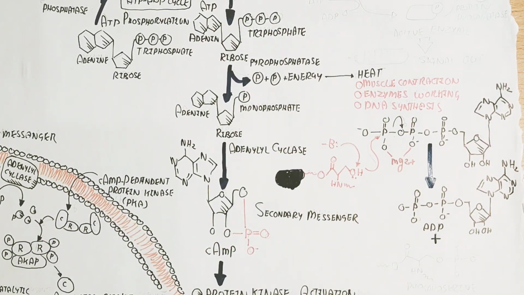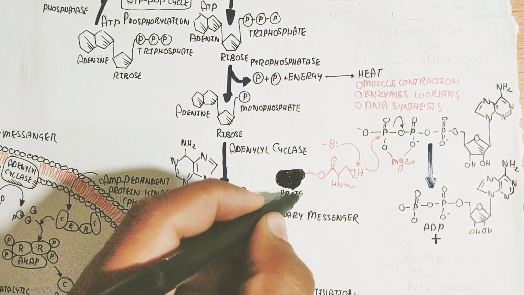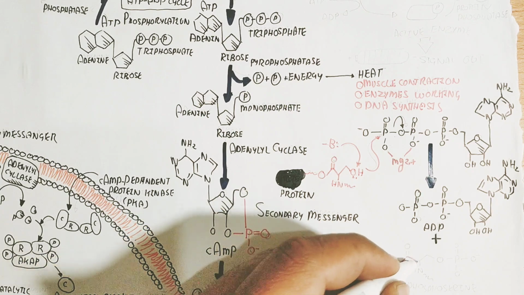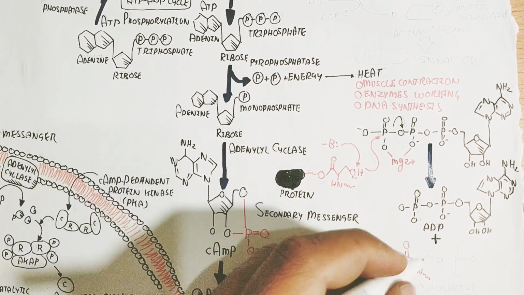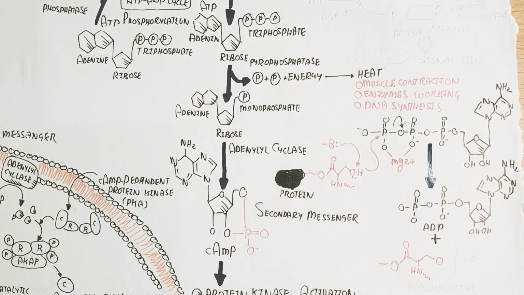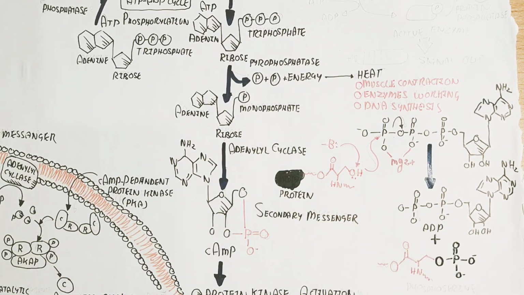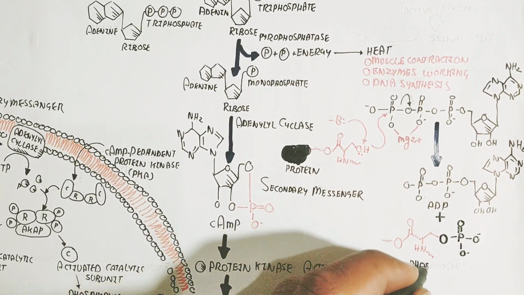The amino acid serine combines with the phosphate group. On the other hand, the hydroxyl group is released and combines with another to become water. So this is the phosphorylation of the protein, while ATP is dephosphorylated.